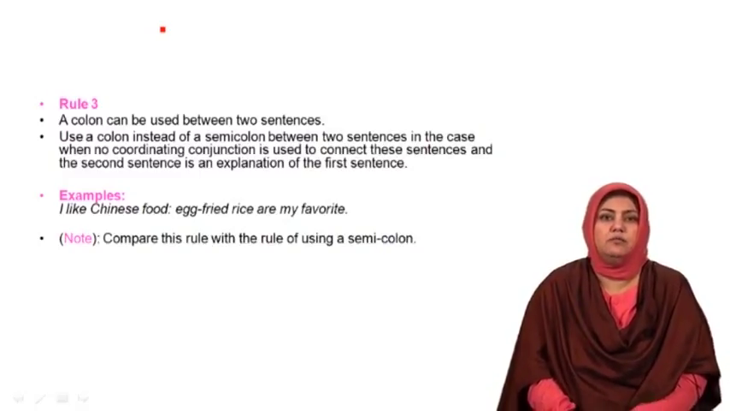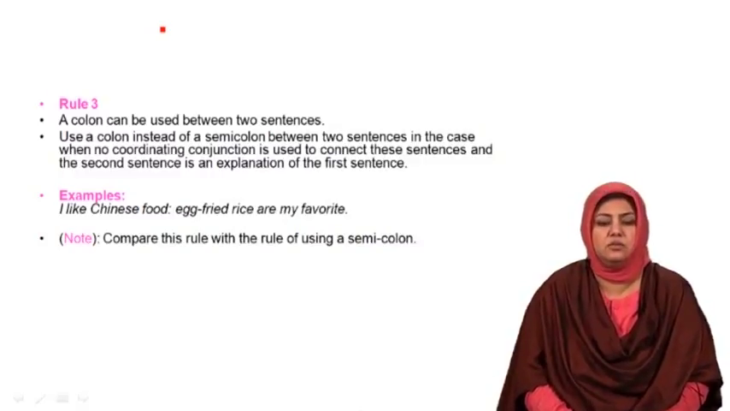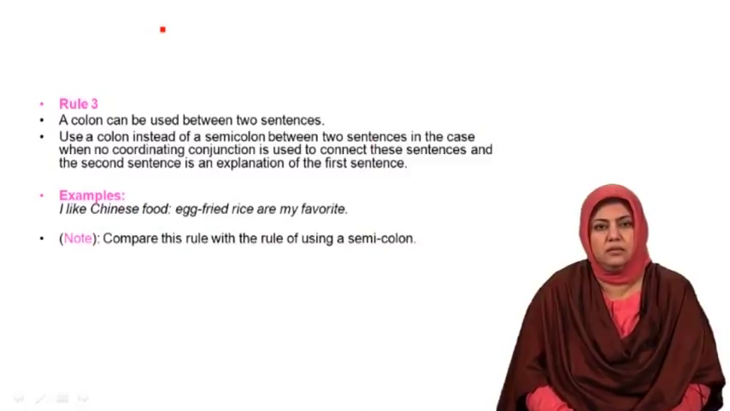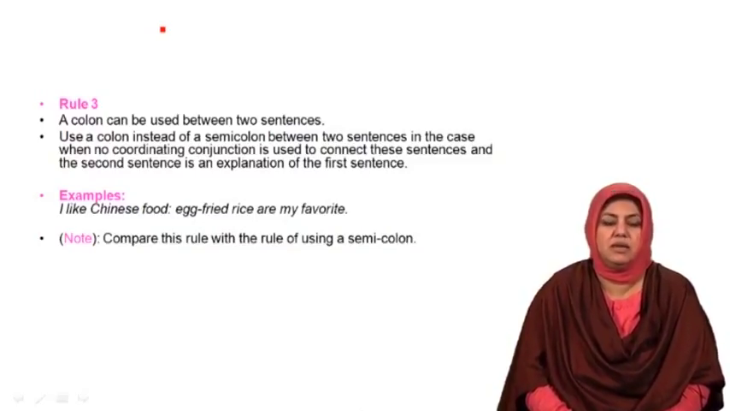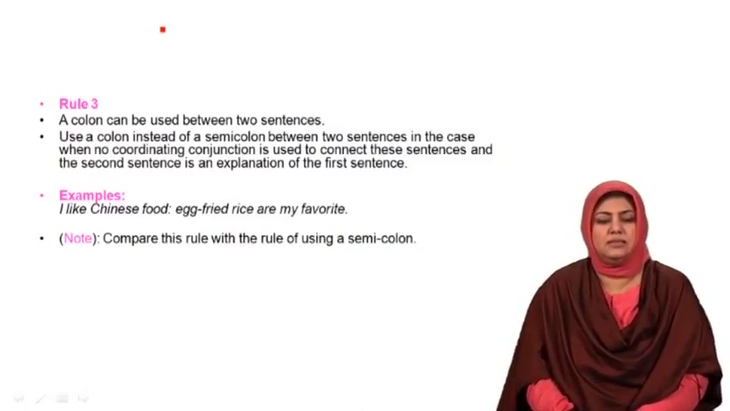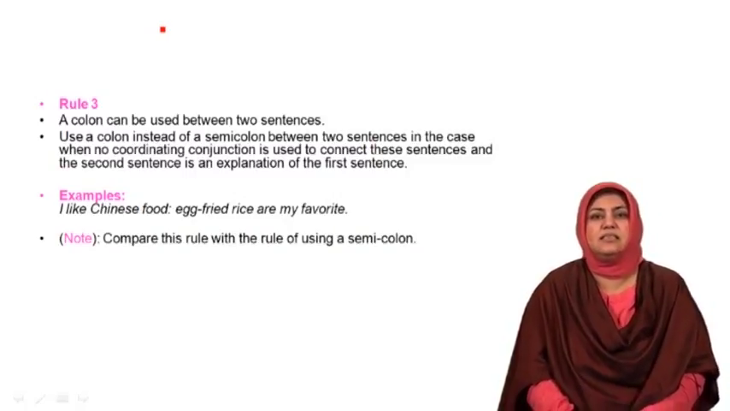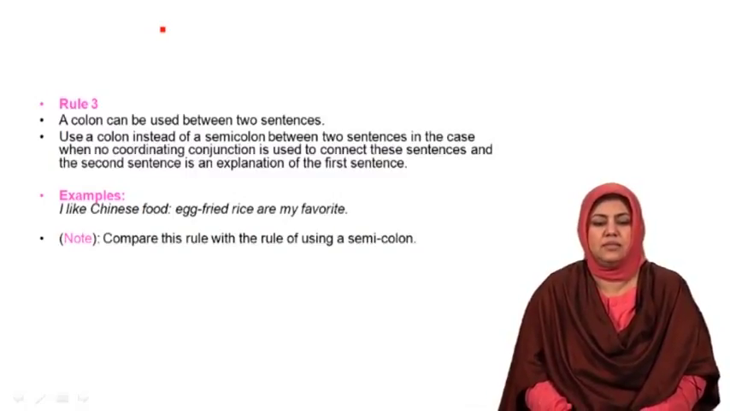The writer could have created two small separate sentences. Sentence 1, I like Chinese food. Sentence 2, egg fried rice is my favorite. However, the writer has opted to bring these two together. Again, the first rule for bringing them together is that they deal with the same theme, the same idea. The second rule here for the use of a colon in this case is that the second sentence is an explanation of the first sentence.